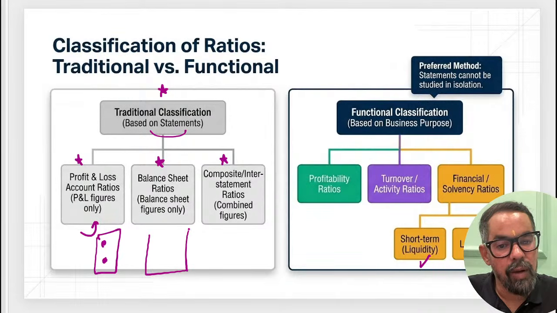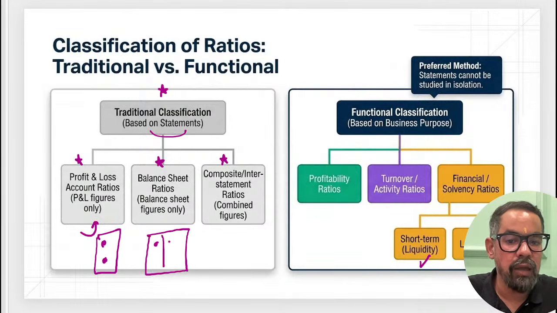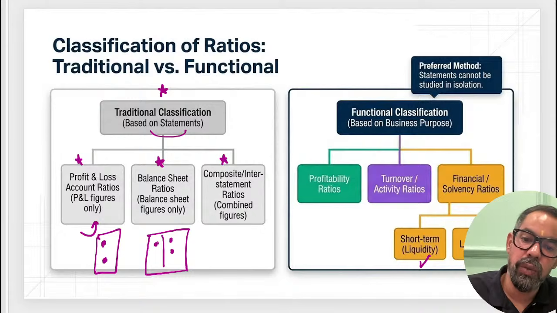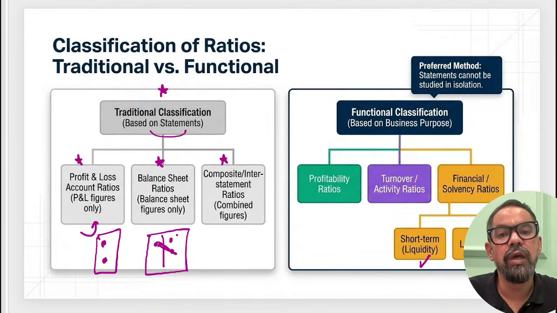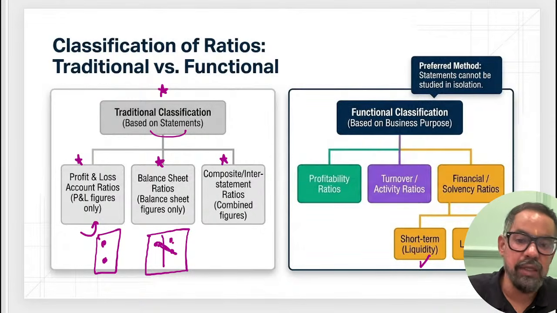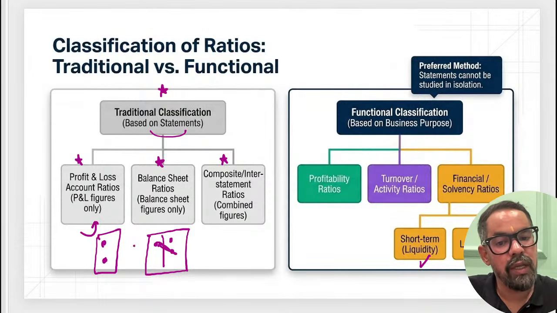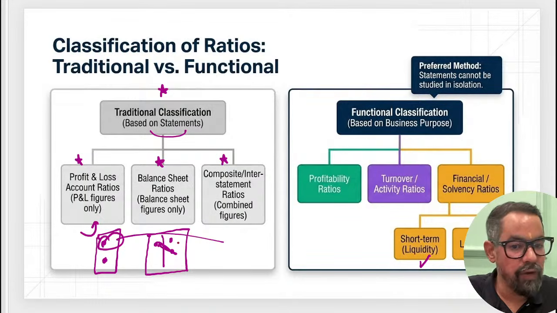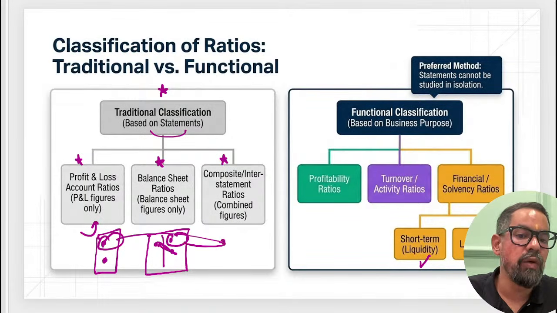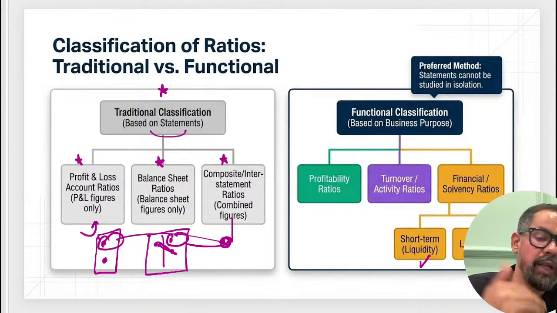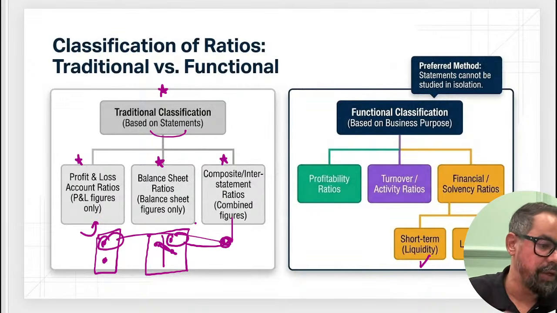When it comes to balance sheet ratios, we are comparing two elements of the balance sheet only, like let's say assets versus outside liability. Composite is basically one component from your profit and loss account, another component from the balance sheet. That is your composite. So earlier we used to have this kind of classification, right?